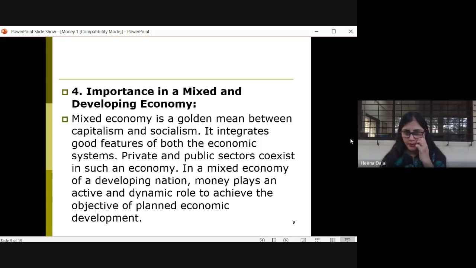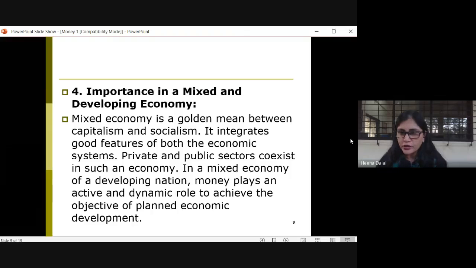Money also plays a very important role in a mixed and developing economy. First, we saw its role in a capitalist economy. Then we saw its role in a socialist economy. Now we will see its importance in a mixed and a developing economy. Correct? Now, this mixed or developing economy integrates all the features of the economic systems.